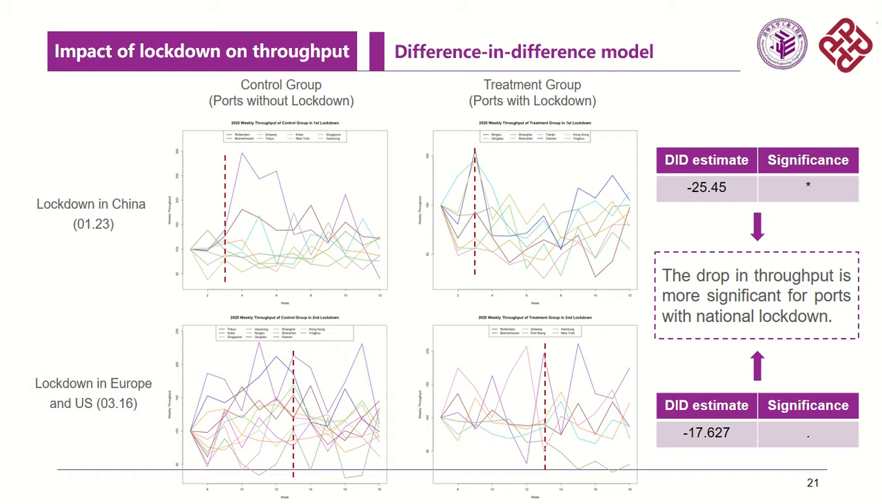We will mainly consider the two phases of national lockdowns. The first one is China's lockdown announced on January 23rd, with Chinese ports as the treatment group and others as the control group. The second one is the lockdown in Europe and US, announced around March 16th, with the red dotted lines representing the separation of pre-lockdown and post-lockdown. We can tell that throughputs of ports under national lockdown experienced a sharper drop in the few weeks after the announcement date, and the DID estimates for both lockdown phases being significant validates our conclusions.